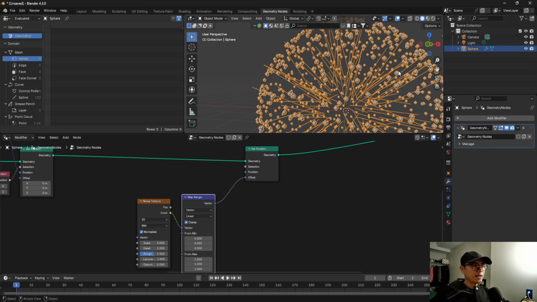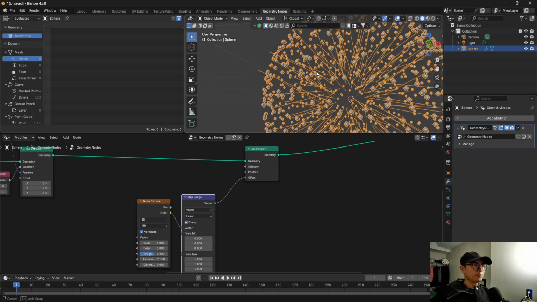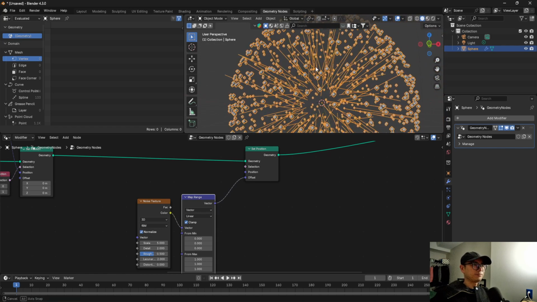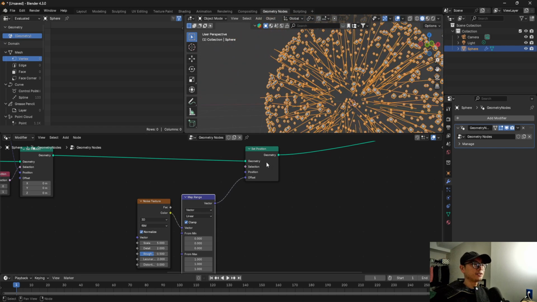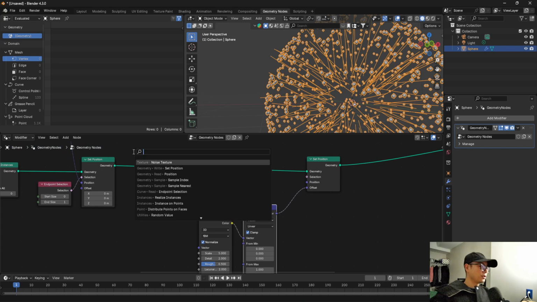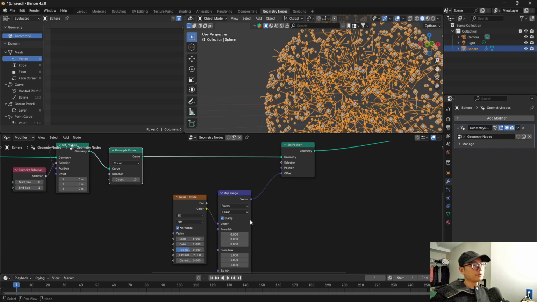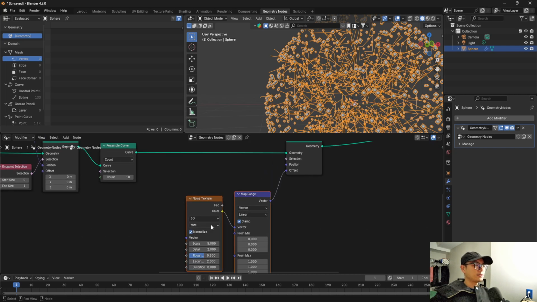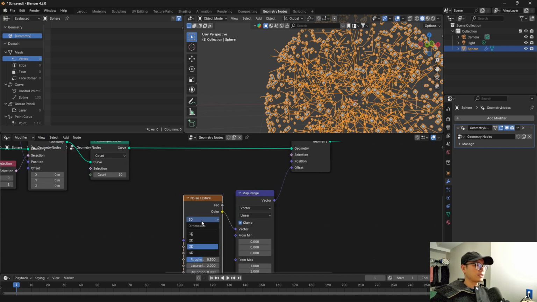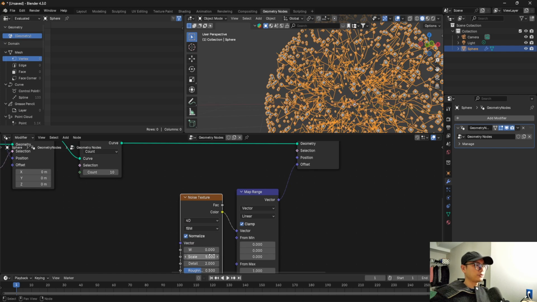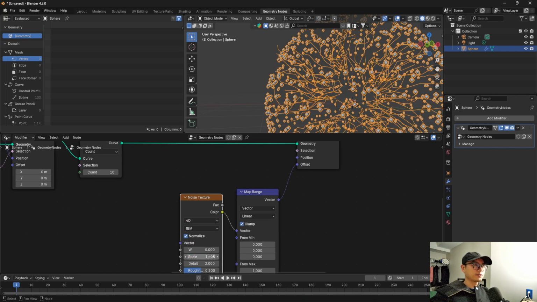The first is that there are only 2 points in the curve, so it's not like the lighting. So here we need a sample curve, like 10. Yeah, 10 is okay. The second, because of the noise, we change it to 4D. The scale is too big, so we need to decrease it.